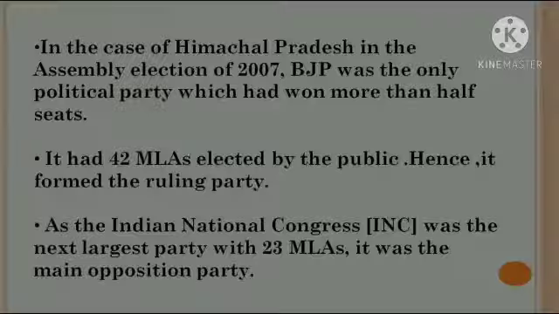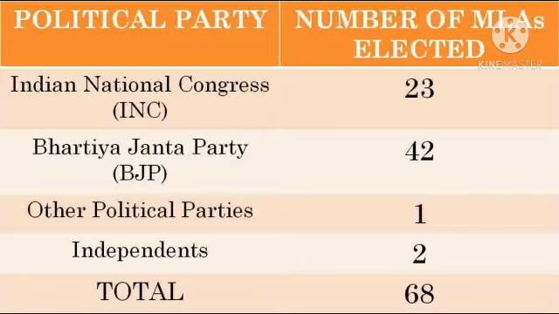Now if we look back, the Bharatiya Janata Party won from 42 areas. So 42 means more than 34. Obviously, the Bharatiya Janata Party was the only political party which had won more than 34 seats. It had 42 MLAs elected by the public. Hence, it formed the ruling party. As the Indian National Congress was the next largest party with 23 MLAs, it was the main opposition party.